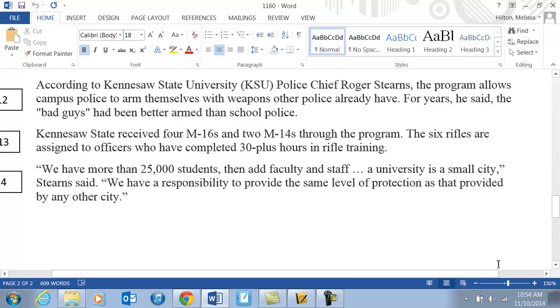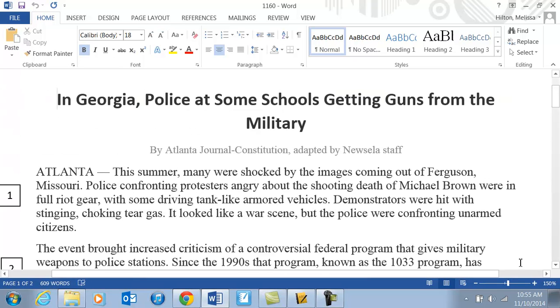Paragraph 12. Find and highlight the benefit of the program. Paragraph 13. Find and highlight the hours of training officers receive.